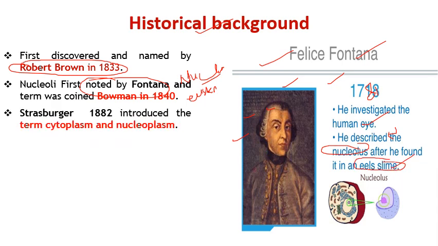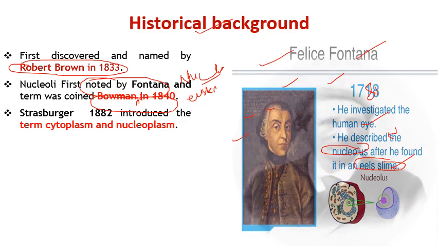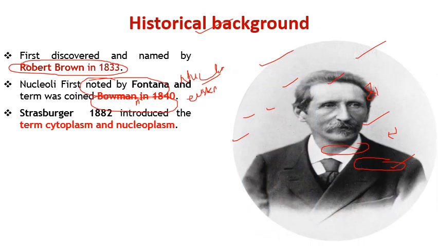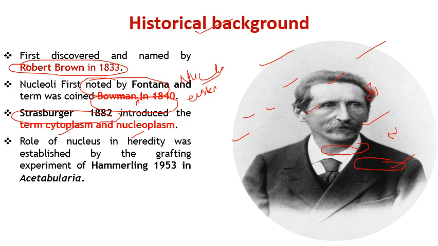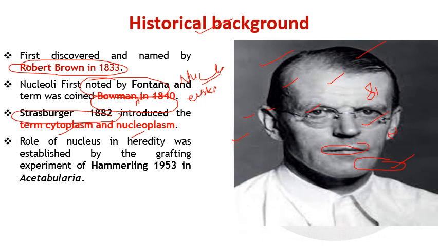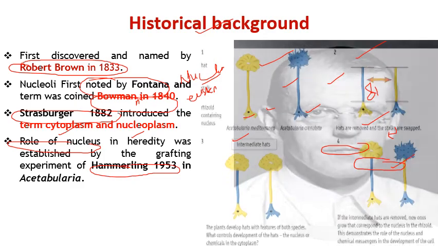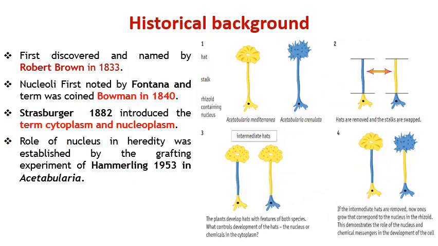And the term nucleolus was coined by Bowman in 1840. जो Bowman है उन्होंने ये term coin किया nucleolus. Then Strasburger in 1882 introduced the terms cytoplasm and nucleoplasm. So this is the photograph of Strasburger. And then the most important discovery, the role of the nucleus in heredity, was first established by a grafting experiment of Hammerling in 1953. This is the photograph of Hammerling.